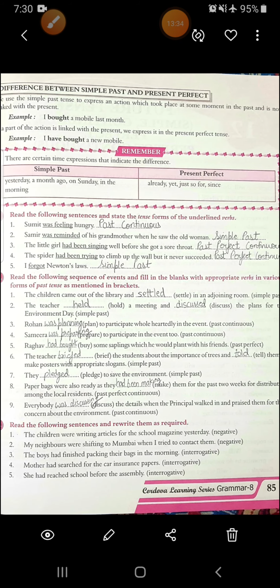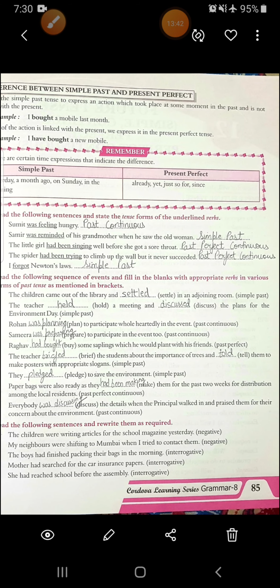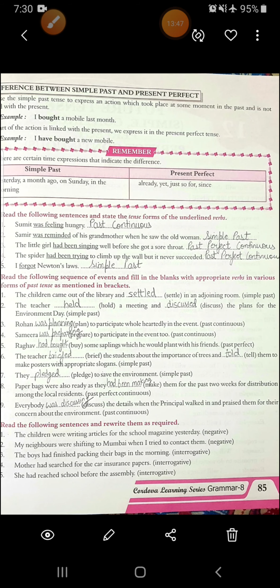Got it? Now, exercise K, you have to read the following sequence of events and fill in the blanks with appropriate verbs in various forms of past tense as mentioned in the bracket. It is mentioned what form you have to use. In the first one, you have to use the verb in simple past. The children came out of the library and settled in an adjoining room. In the second also, you have to use simple past. The teacher held a meeting and discussed the plans for the environment day.